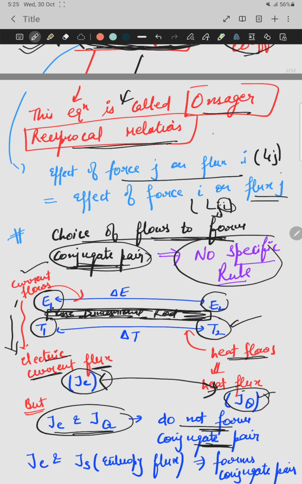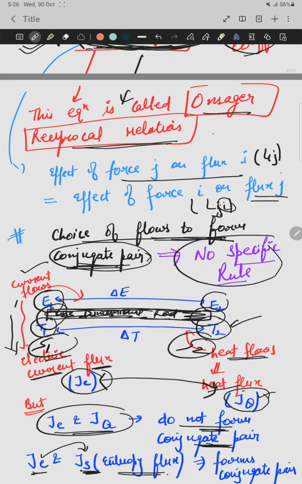This is not a pair for Onsager relation. However, electric current forms a pair with the entropy flux, because entropy at one end is different as compared to the other end. Entropy is the randomness in the body, and since at the two ends there is a temperature difference, the randomness in the molecules is also different. So at both ends there is an entropy difference. Due to the entropy difference, entropy flux is produced, and electric current forms a pair with the entropy flux.